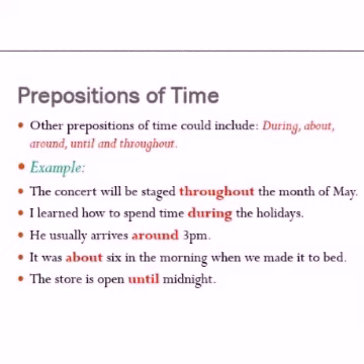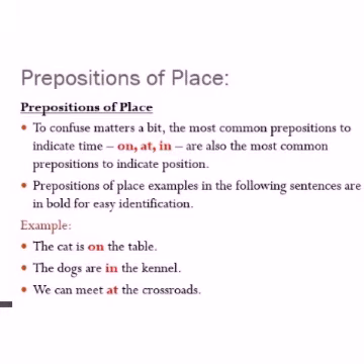And it was about 6 in the morning when we made it to bed. The store is open until midnight. So here the prepositions of time are used according to the situation. Now let us move on to the prepositions of place. Here also on, at, in are used, the same prepositions, but used according to the place. Before, we saw how to use them for time; here for place, the same prepositions are used but with a different meaning.